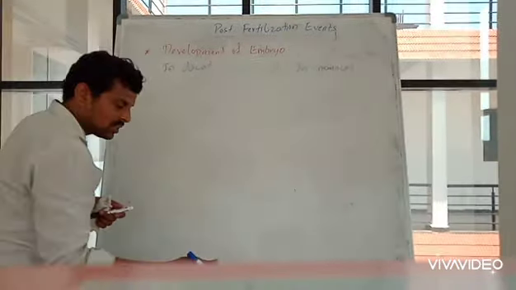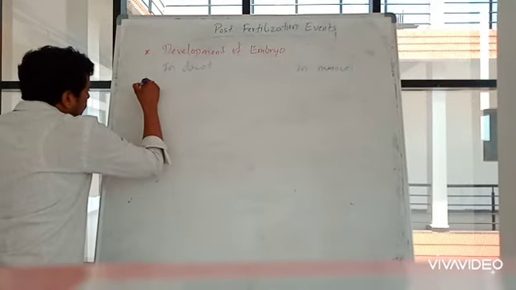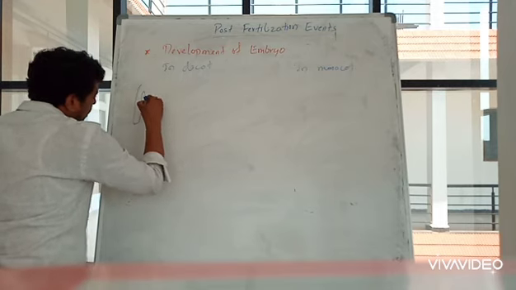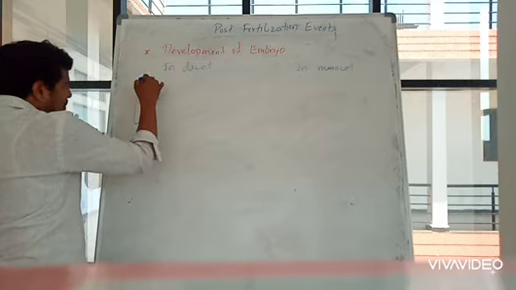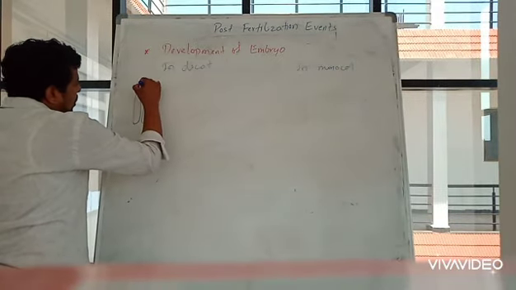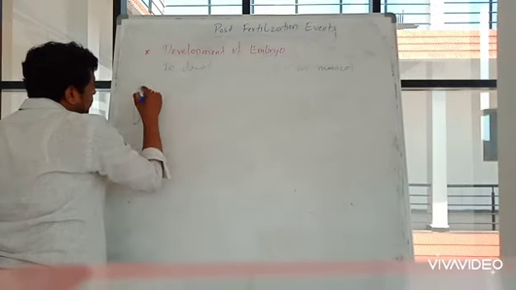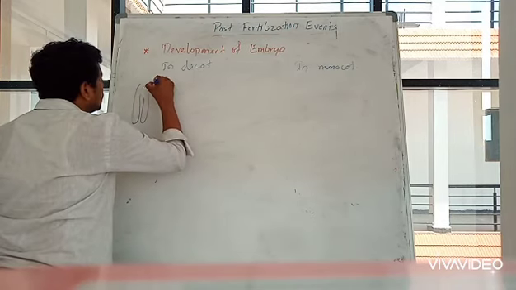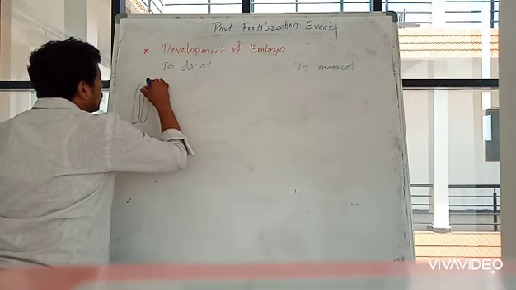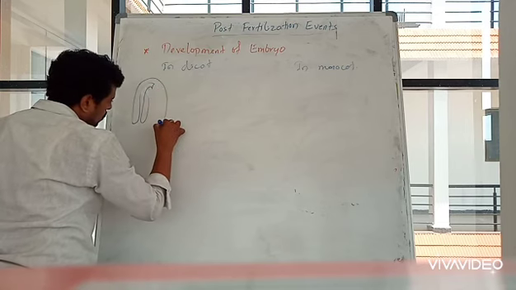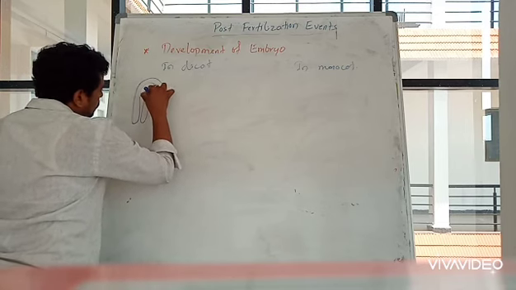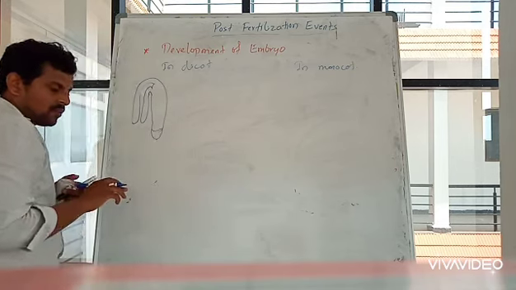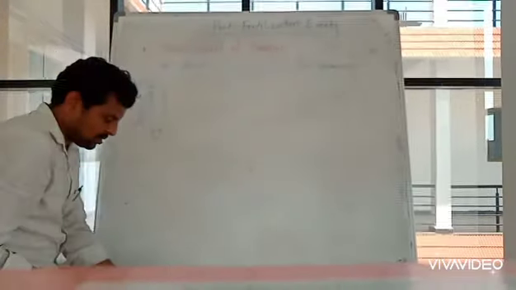So in dicot, the diagram will be having two plumules, one plumule and this is the other plumule, which are attached to a stalk. Let's simply draw like this. Okay, I will just try to tell you the different parts.